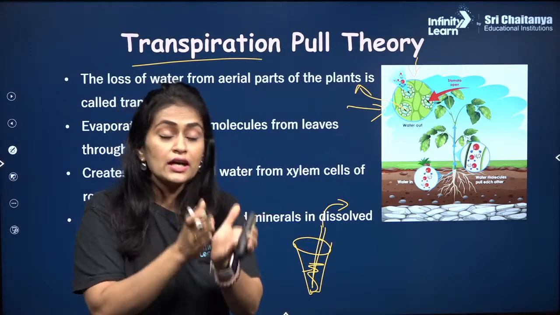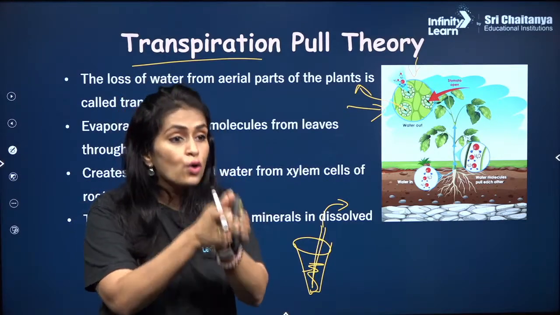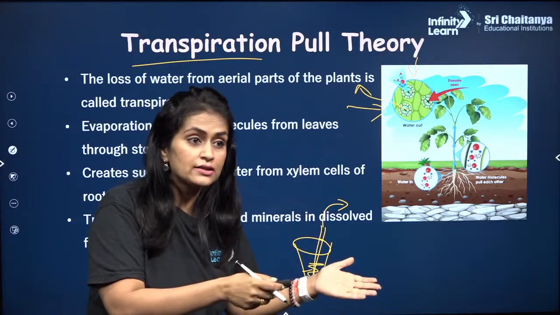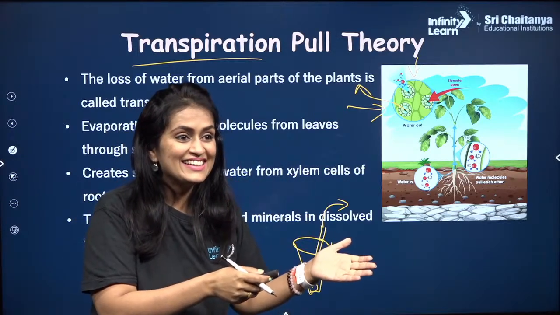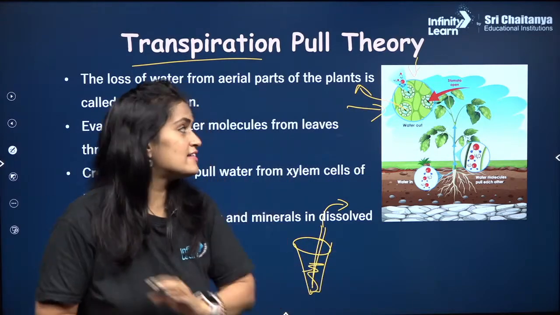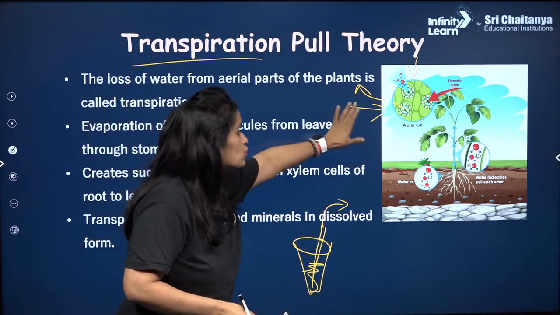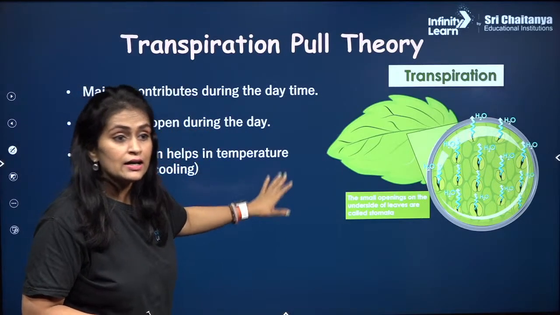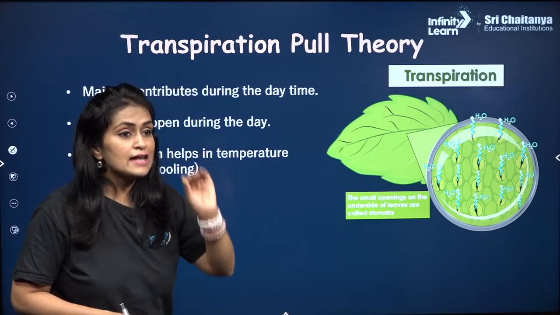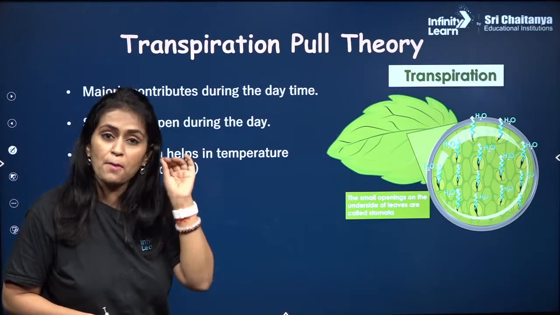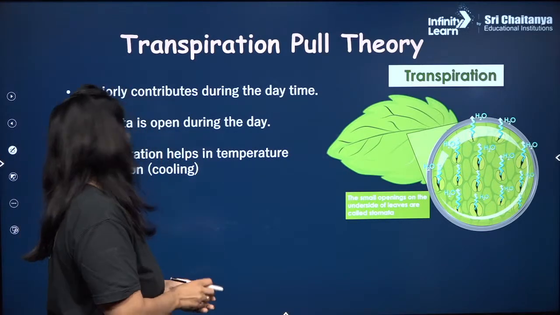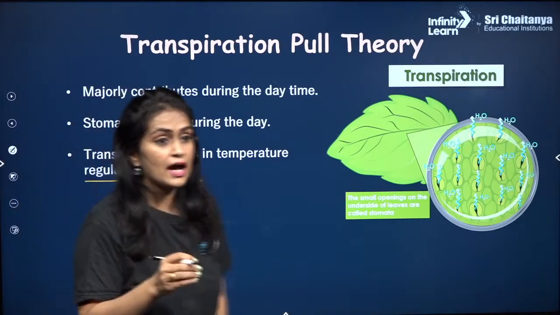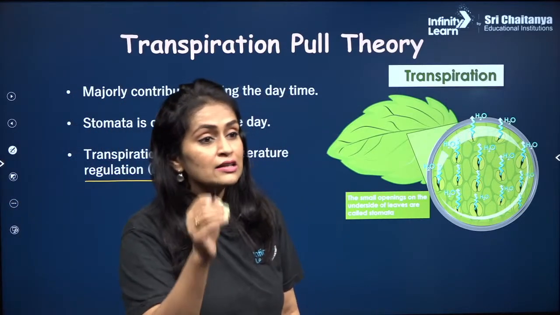Okay, because at night the stomata close, there is no sunlight, the temperature decreases, right? That is the reason why you have low transpiration pull during the night time. Fantastic, lovely, you people are very smart, right? So what is the second significance of transpiration? What is the another significance?